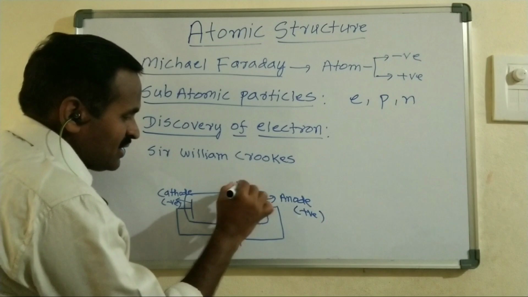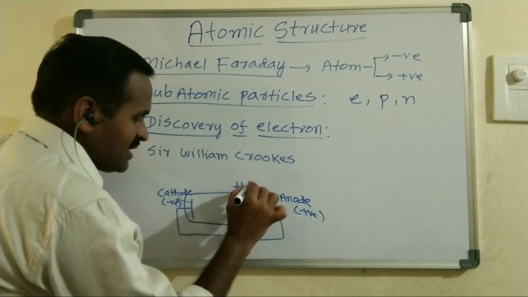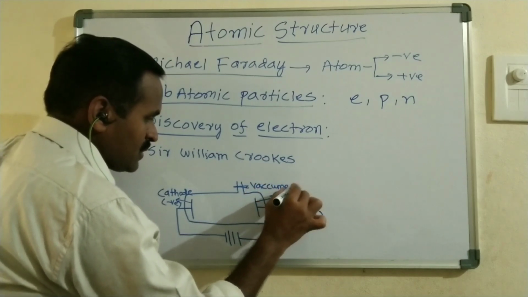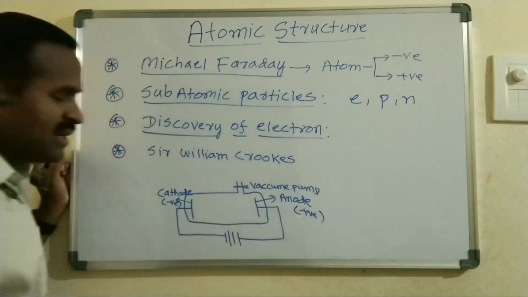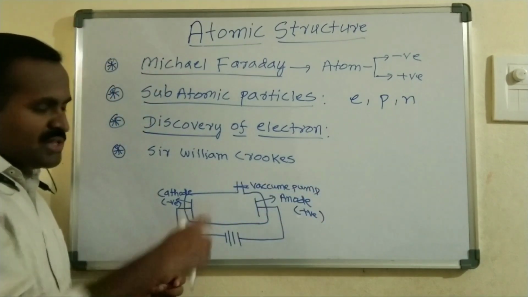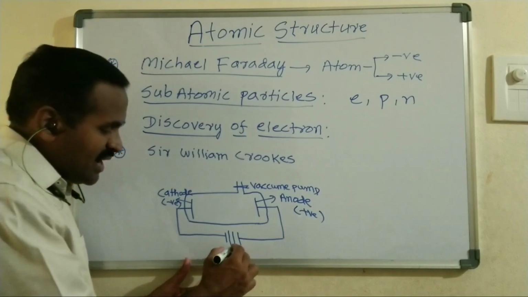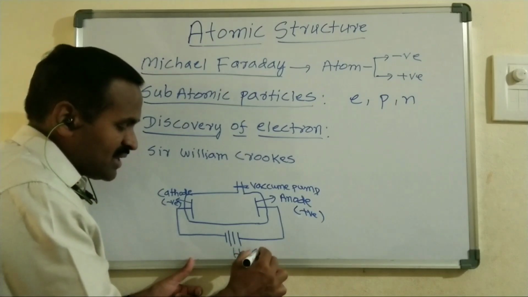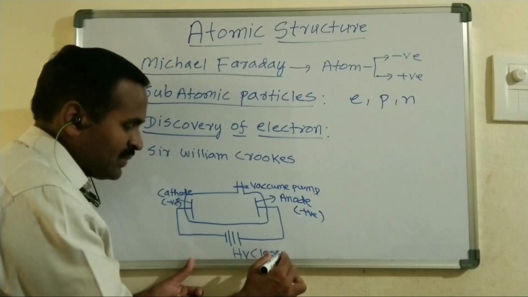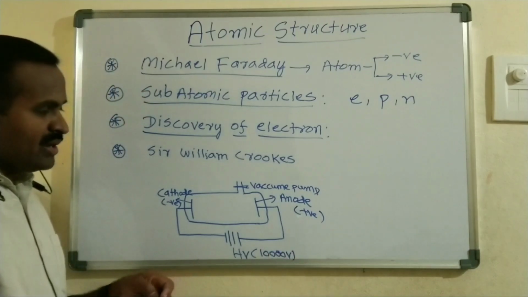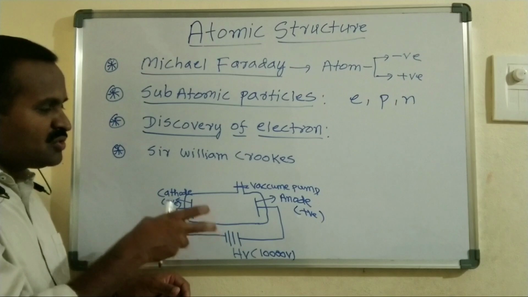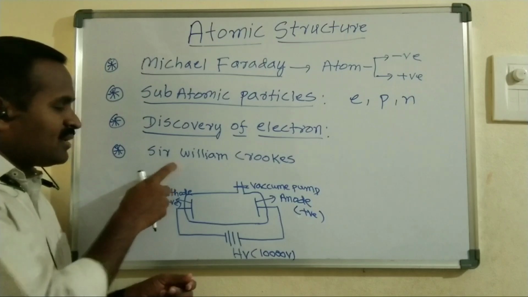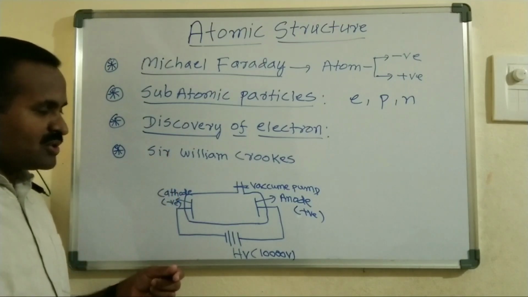Here there is also a vacuum pump, fitted to control the pressure inside the discharge tube. A high voltage of nearly 10,000 volts is applied. So this is simply a discharge tube experiment, and the discharge tube was designed by Sir William Crookes.